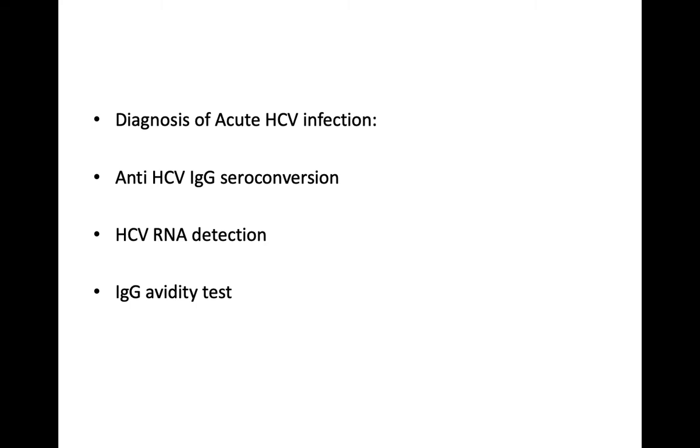Diagnosis of acute HCV infection. This is mainly done by anti-HCV IgG seroconversion detection. So here both IgM and IgG antibodies appear during the acute stage. IgM may persist even during the chronic stage for some time, whereas IgG persists for a long duration compared to IgM. So we have to see this seroconversion. And also the second one is HCV RNA detection. And the third one is the IgG avidity test. Lower avidity indicates acute infection and a strong avidity may indicate chronic or past infection.